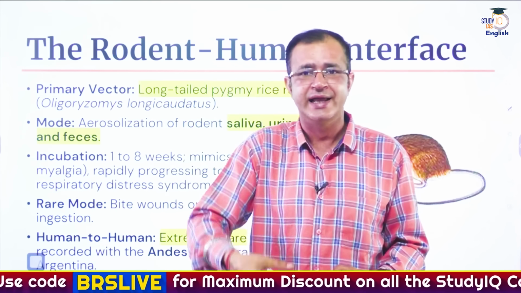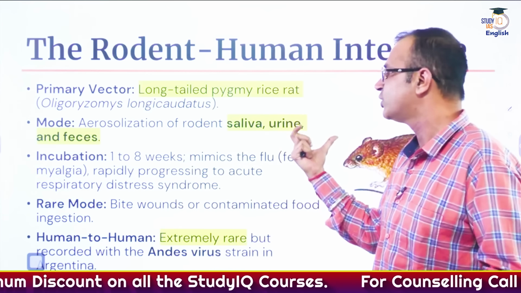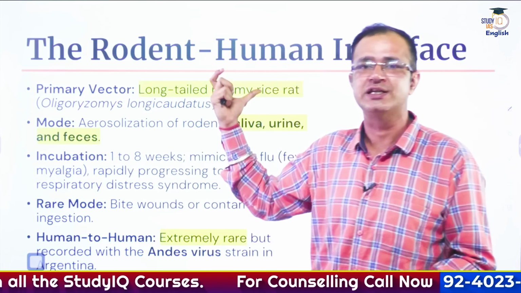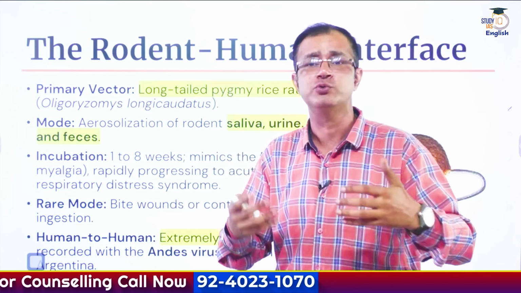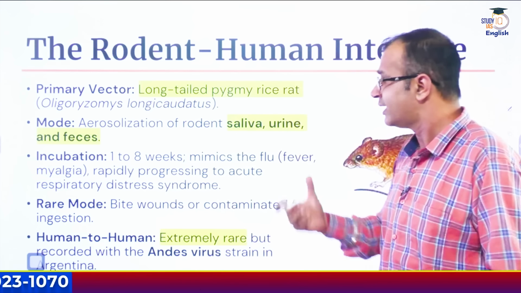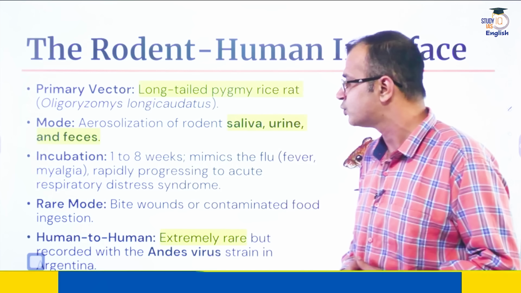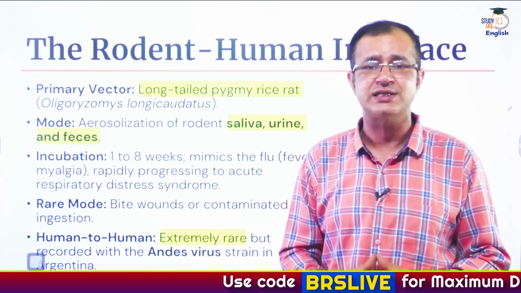So if a person inhales the virus, which is present in the saliva, urine, and feces of this rodent or rat, that is how it enters the human body.